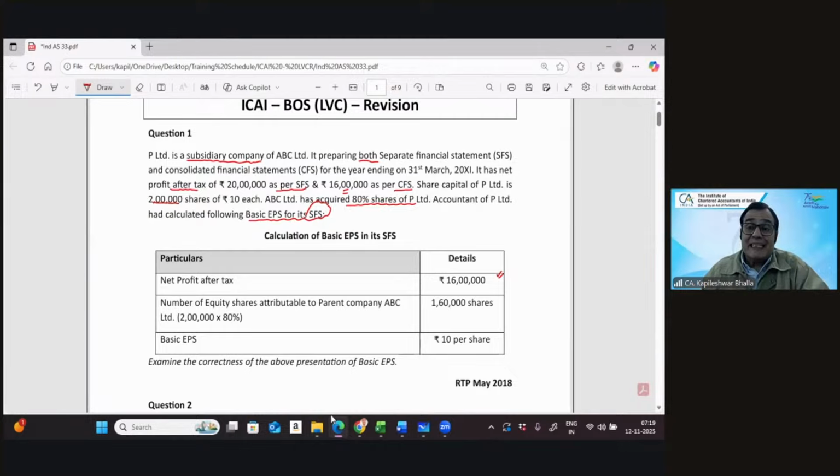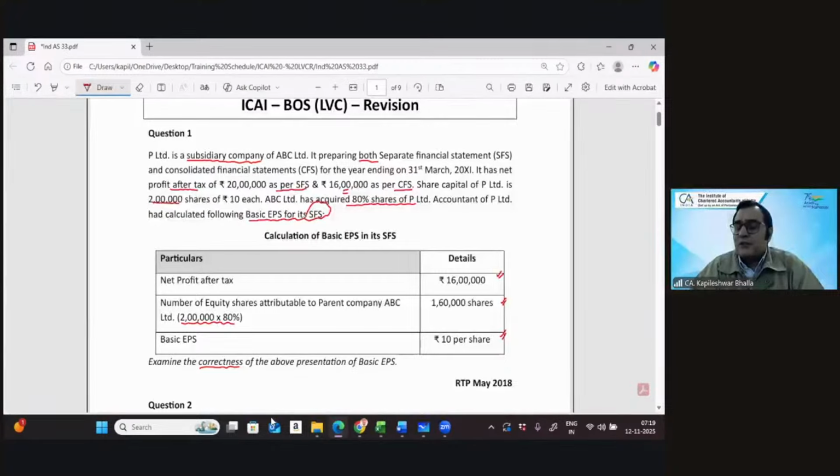He's taken 80% of the share. So 80% of the shares have been taken, and then the earning per share has been computed. Examine the correctness of the above presentation of the basic EPS. I think it's a very easy question, but I'd still like to ask you: are the calculations done by the accountant correct, or are they incorrect in nature?